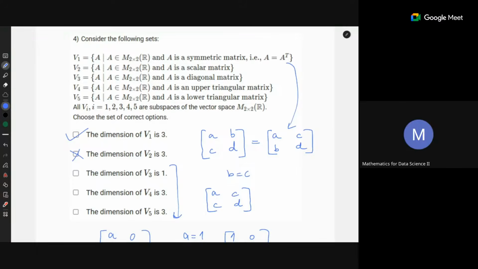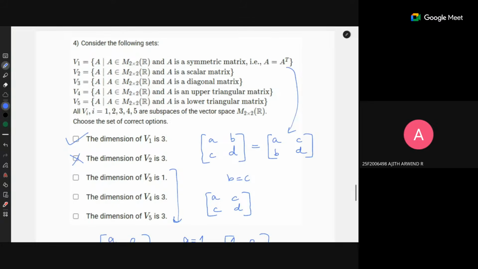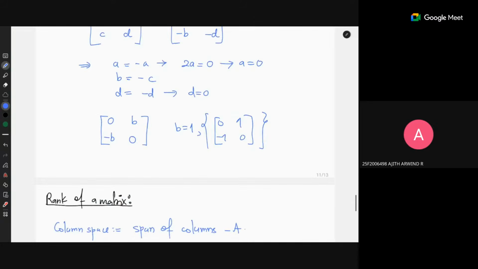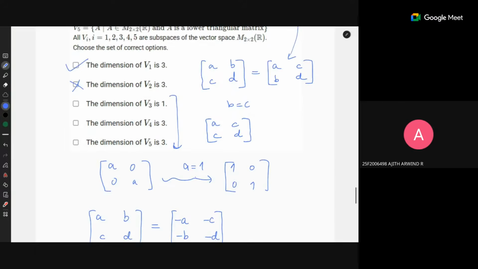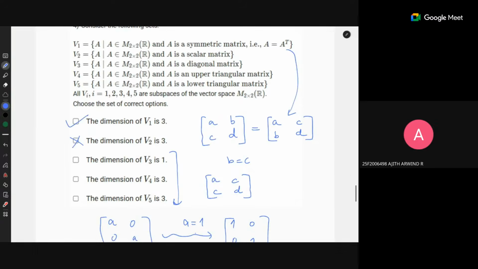Sir, I have a doubt in general. We have triangular matrices, right? When we perform an intersection between upper triangular matrices and lower triangular matrices, will it give us an empty set or the diagonal matrix set? Because I looked up the definition: either the lower half should be 0 or the upper half should be 0.